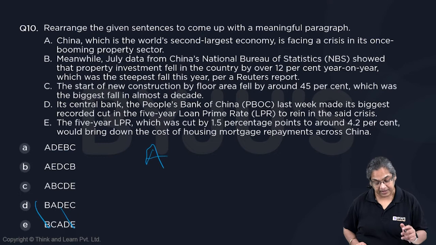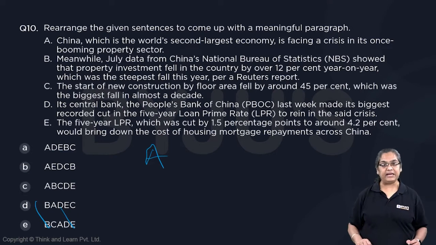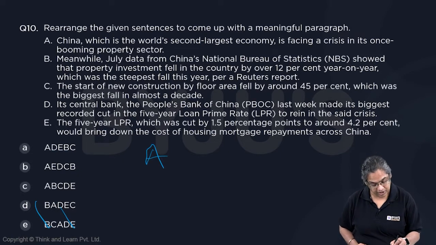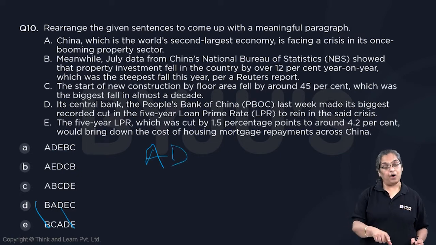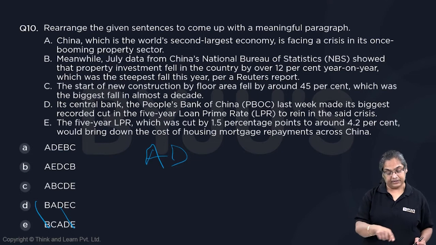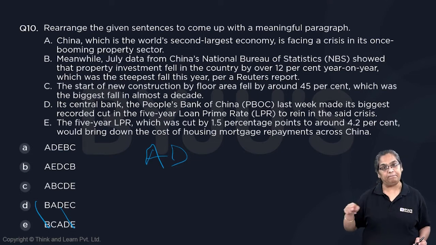The 5-year LPR, which was cut by 1.5 percentage points to around 4.2%, would bring down the cost of housing mortgage repayments across China. So first it would be D because it has given you the full form of loan prime rate, and E is giving you only LPR.